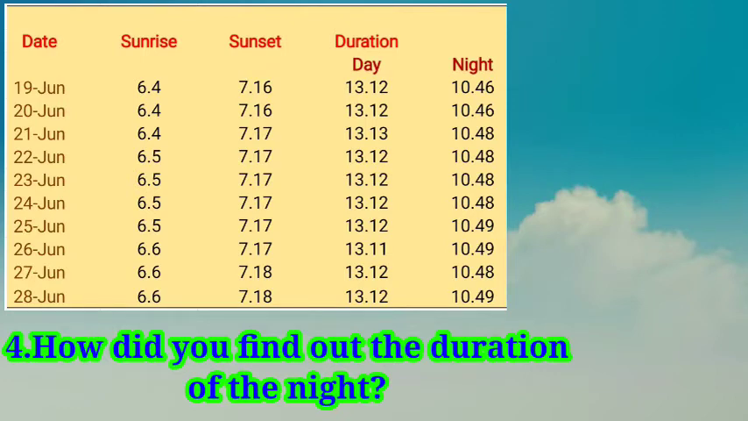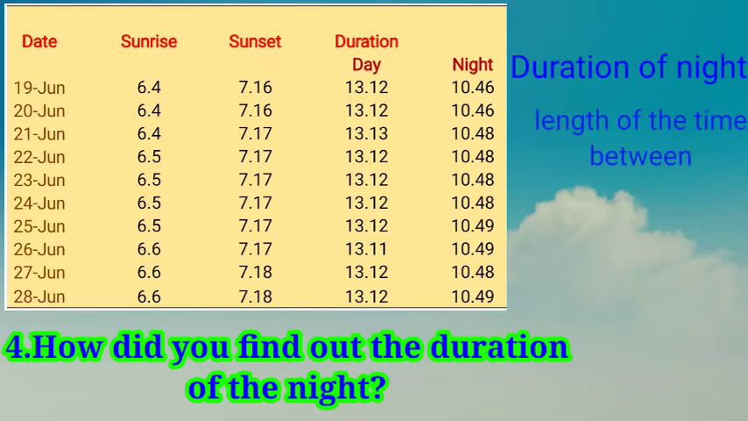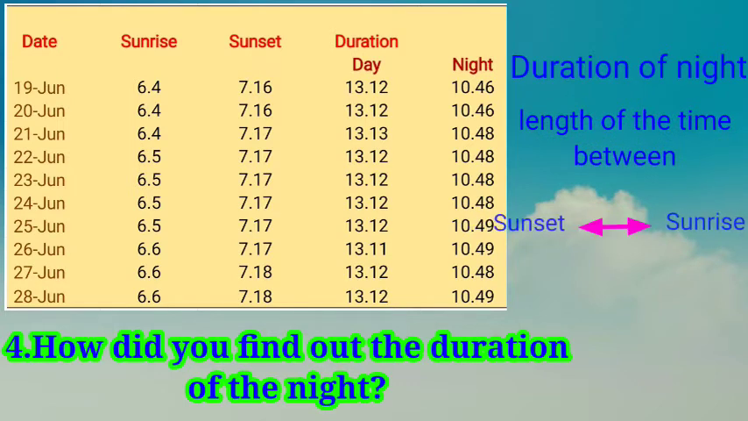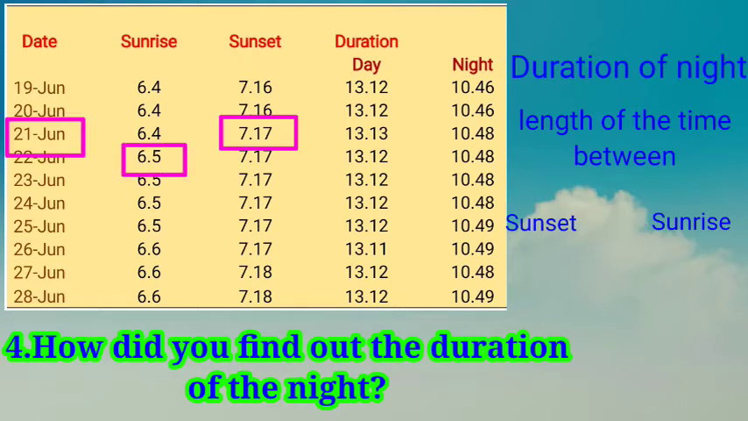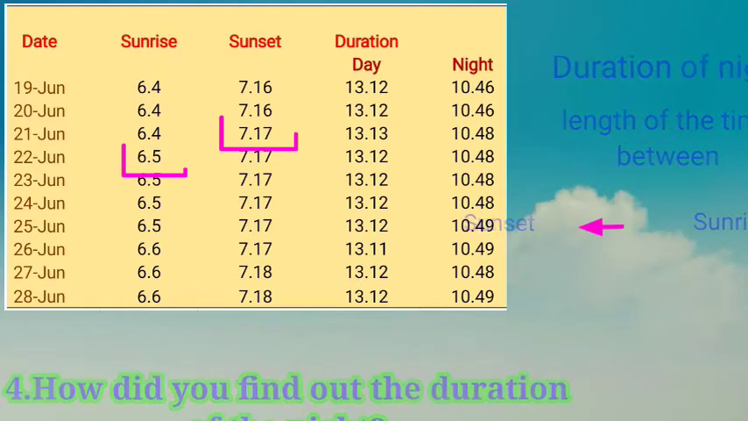To find out the duration of night, we have to measure the length of time between the sunset and sunrise. To find out the duration of the night of 21st June, we have to measure the length from the sunset of 21st June to the sunrise of 22nd June. This is the duration of the night of 21st June.